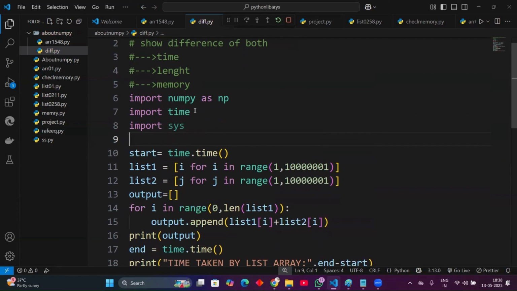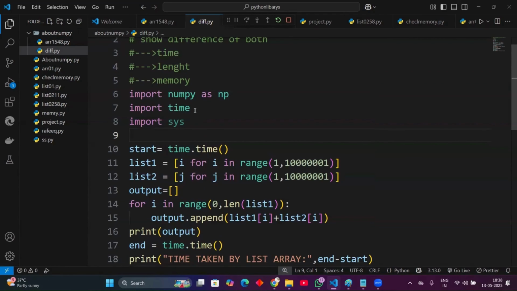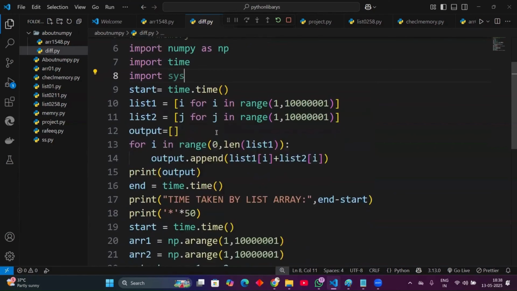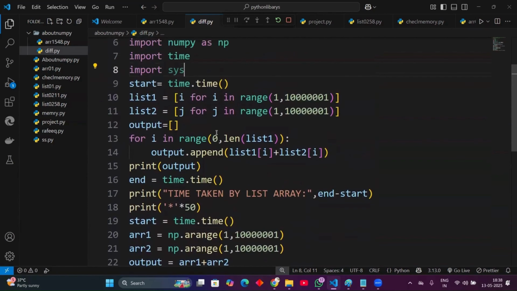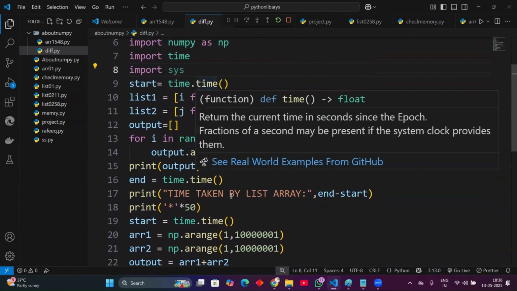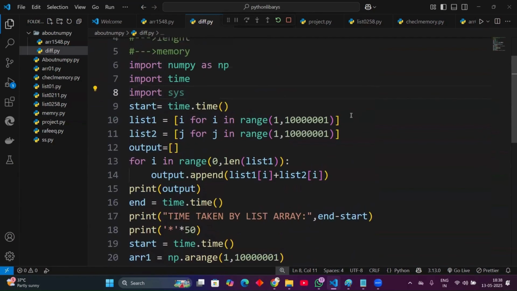Sys is used to execute a program; we need to gather all the resources and memory in one place, and to access this we need sys. I import sys. This will definitely take time, so I take another file and execute it in that. I show you in that.